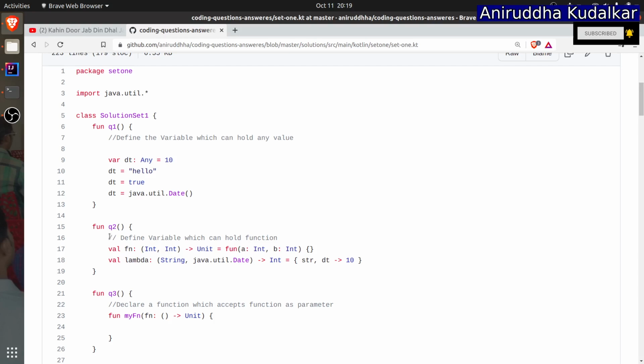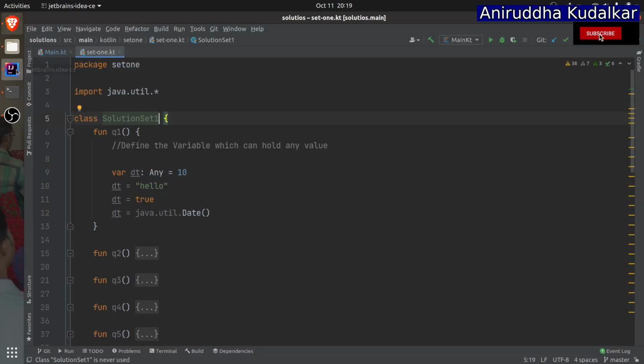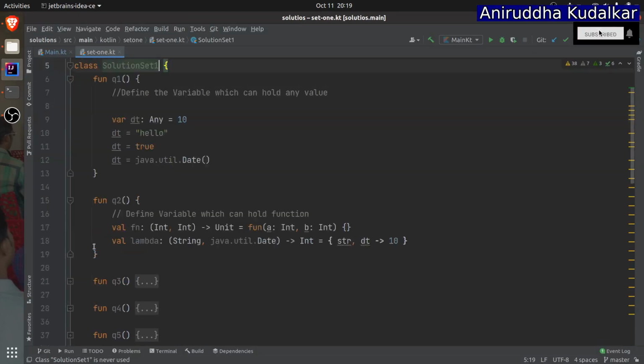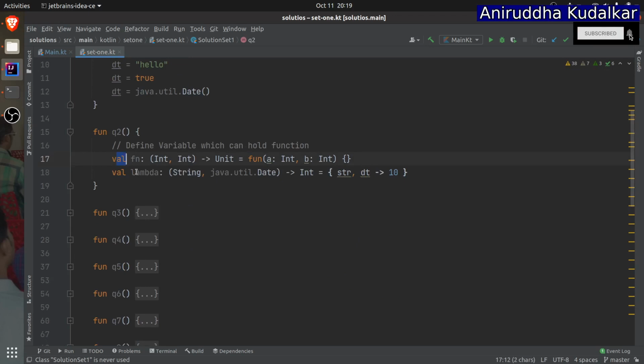Define the variable which can hold the function. Now if you see here, I have written that question. val fn. See, Kotlin says that a function can be represented as a type in this way. So here you are saying that there would be a function which is accepting 2 integers and returning the Unit value.